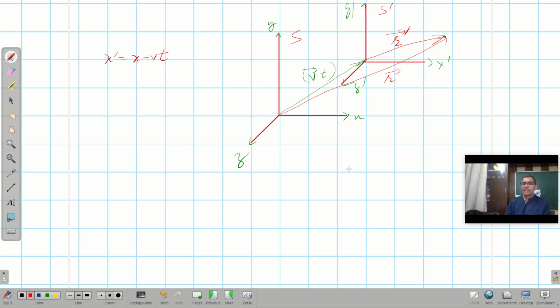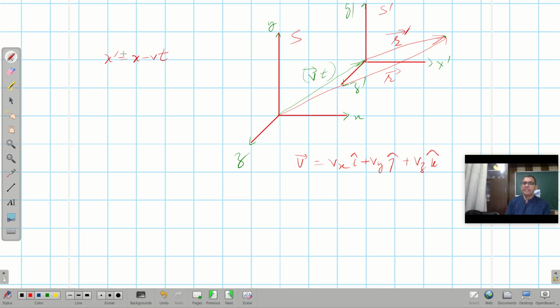Say this frame of reference is moving with a constant velocity in space. This velocity vector has three components, vx i cap, vy j cap, and vz k cap. So it is moving with velocity vx along the x-axis, vy along the y-axis, and vz along the z direction.